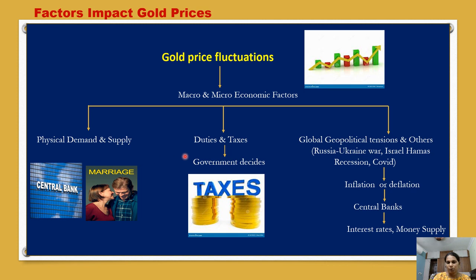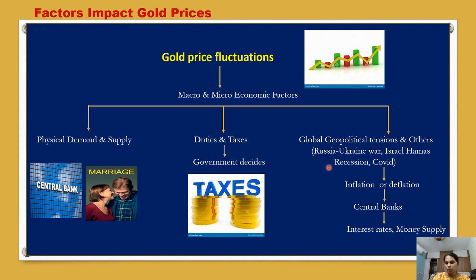And one more thing is duties and taxes. In the recent budget, the government has decreased the customs duties on gold imports from 15% to 6%. Because of that, gold prices decreased by nearly 5,000 to 6,000 rupees per 10 grams of gold.